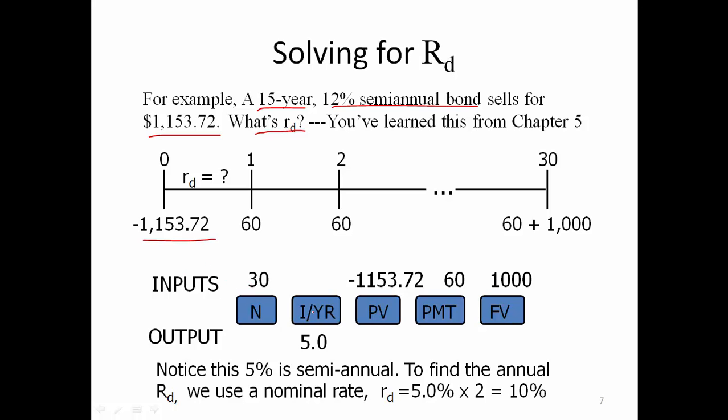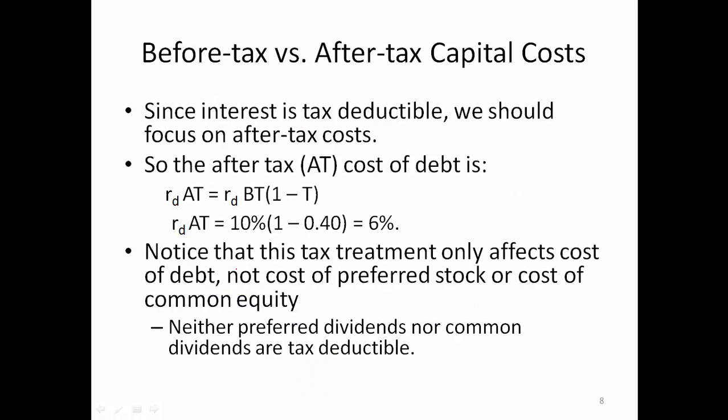So then we solve for I/Y, we get 5, and this is a 5% semi-annual interest rate. Then to find the annual interest rate, we use a nominal rate, so we simply multiply 5% by 2, and we get the 10% cost of debt, and we call this 10% the before-tax cost of debt.